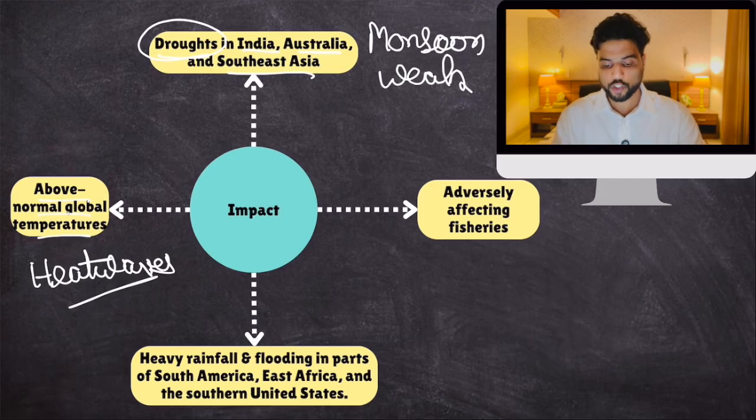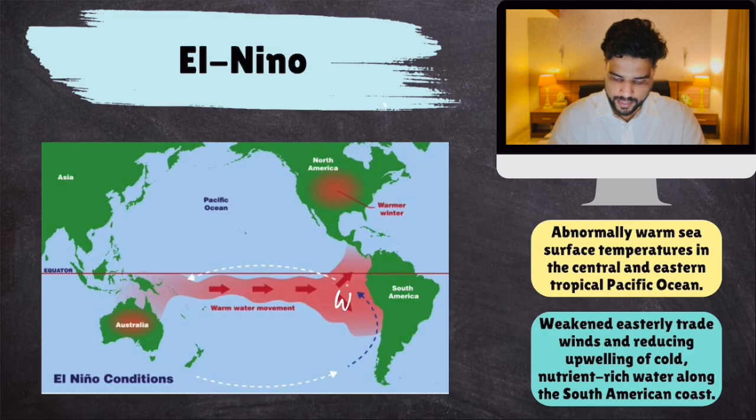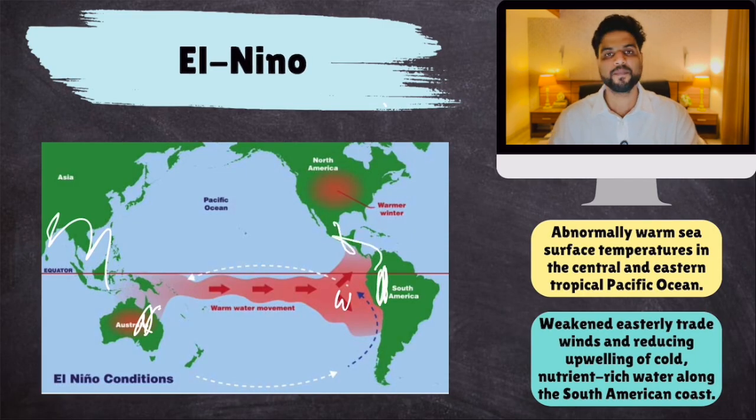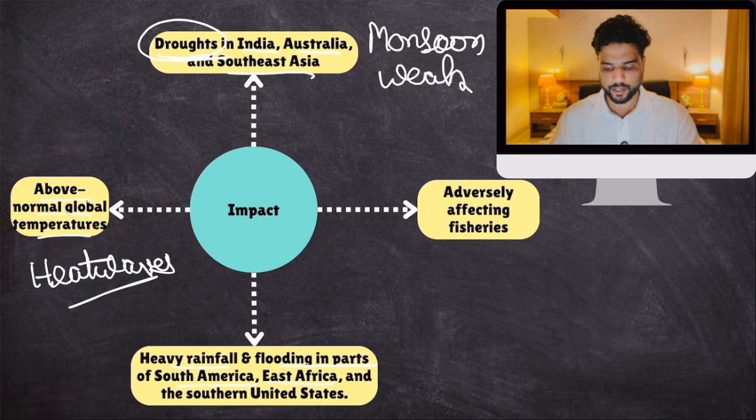There is heavy rainfall and flooding in South America, East Africa, and the Southern United States. So there are drought-like conditions in this area and flood-like conditions in this area. This is what happens during El Nino.